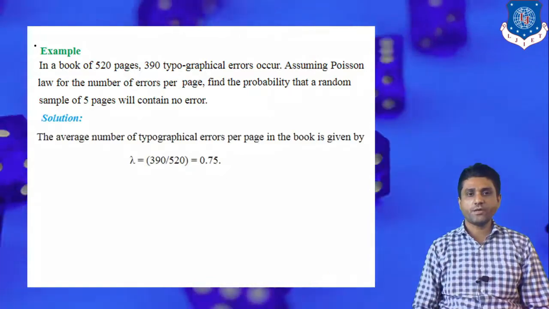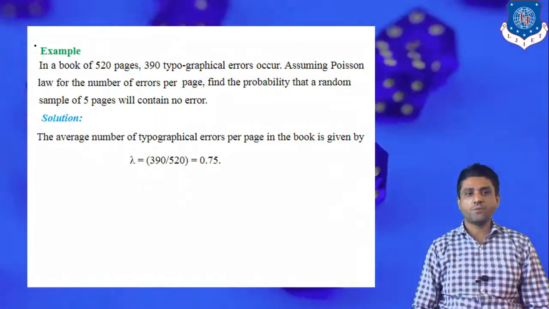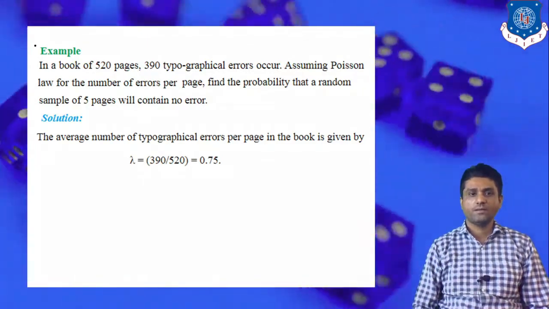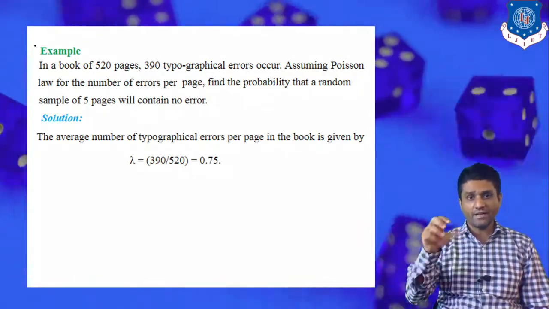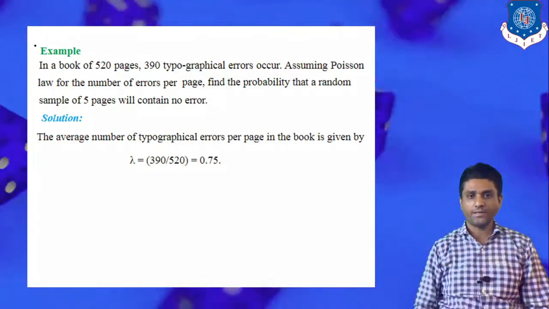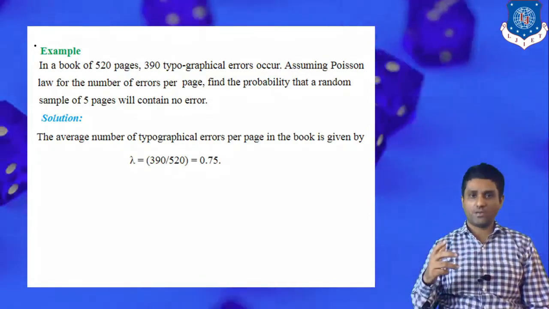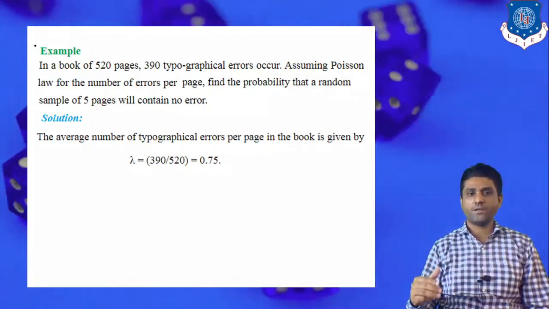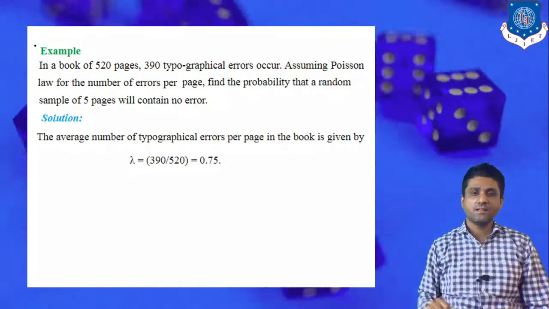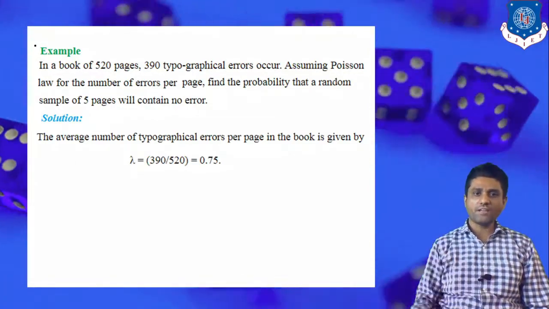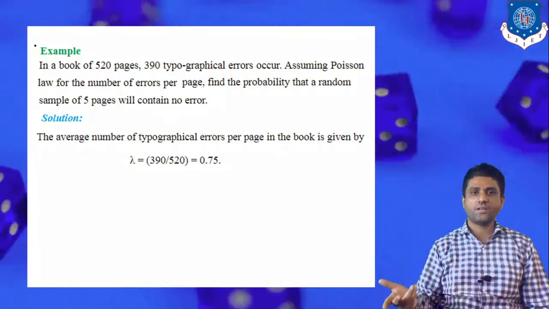The average number of typographical errors per page in the whole book is 390 errors over 520 pages. This represents the mean value. The average mean value is 0.75. This means there are 520 pages in total, but on average each page has 0.75 errors.